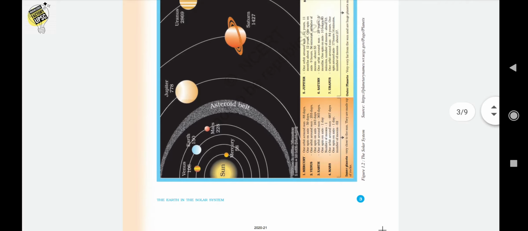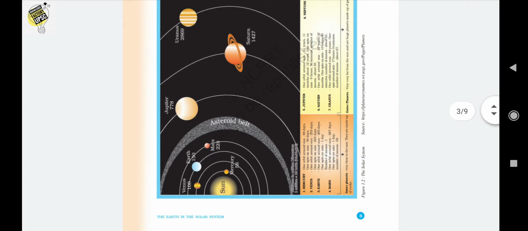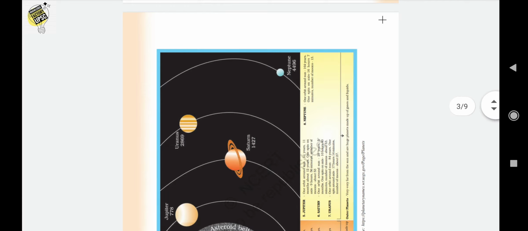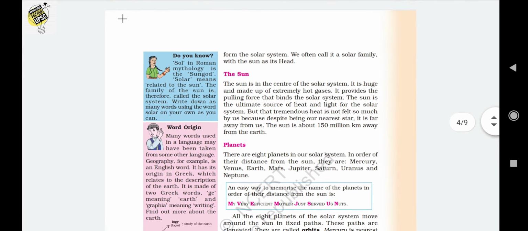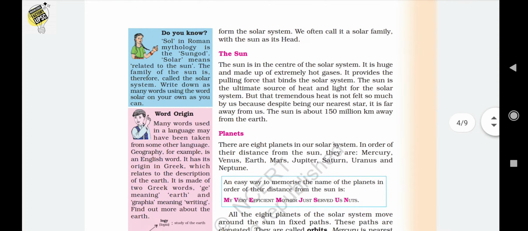The center is the sun, and the planets in order are Mercury, Venus, Earth, Mars, Jupiter, Saturn, Uranus, Neptune. We also had another planet, Pluto. Now it's out of this solar system due to its issues with orbit and rotation. We will deal with that later.